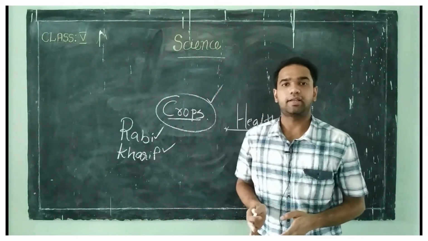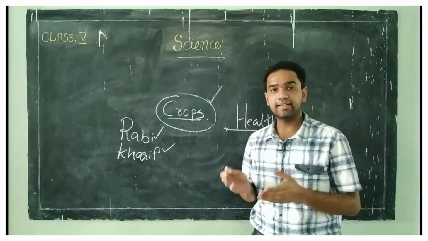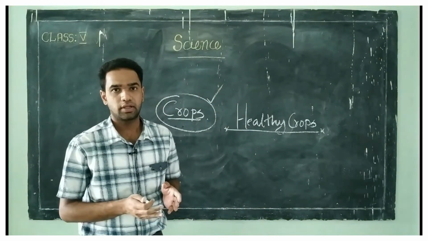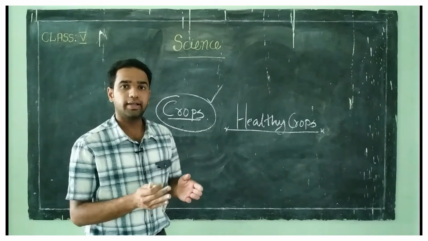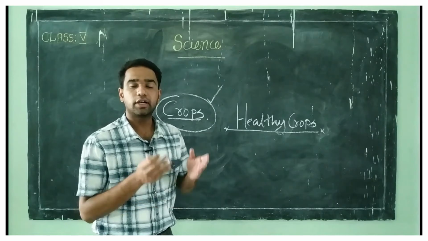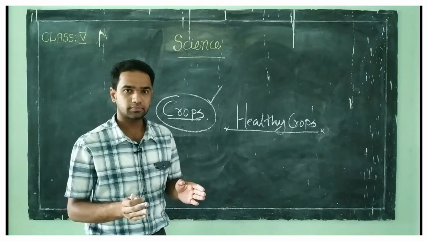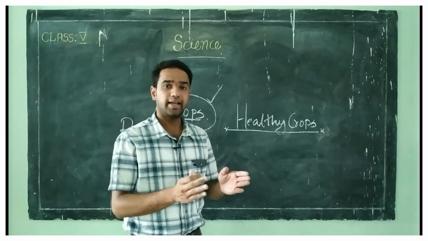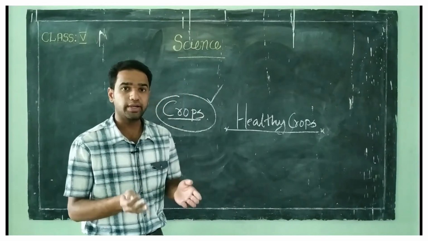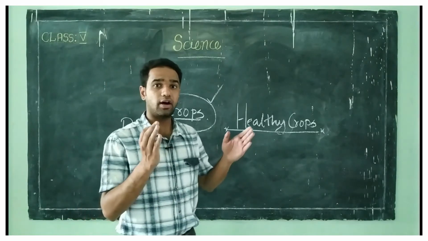In order to feed the entire population of a country, the crops must be good and healthy. And one important thing is that the crops must be grown in large quantities. Clear? In order to feed the entire population of a country, the crops must be good and healthy, and the crops must be grown in large quantities.